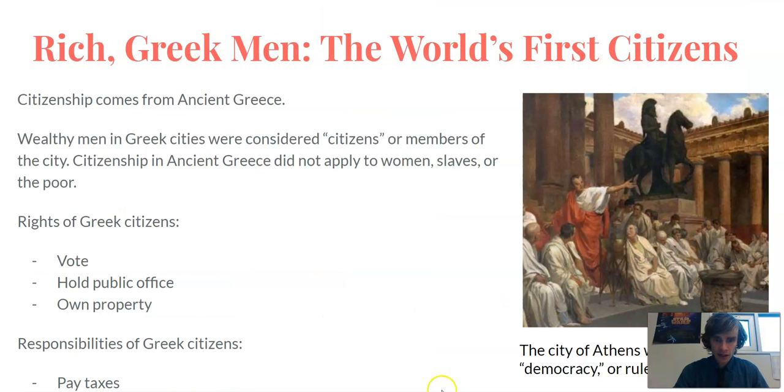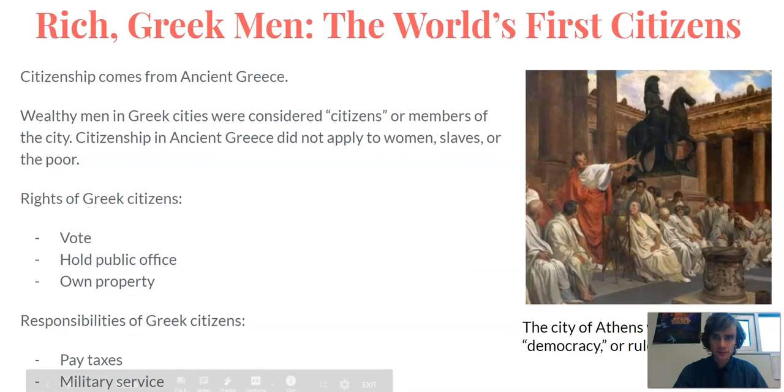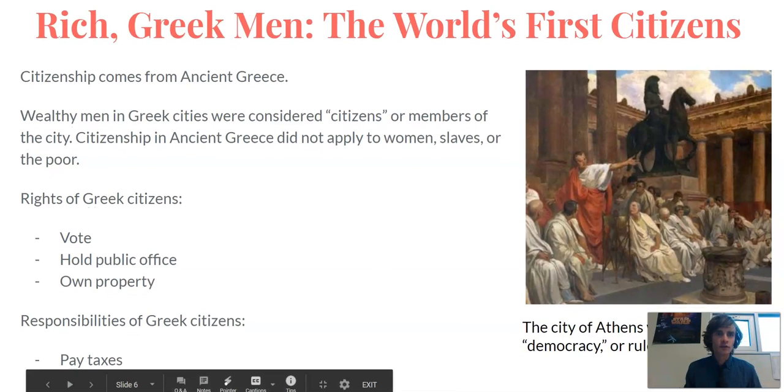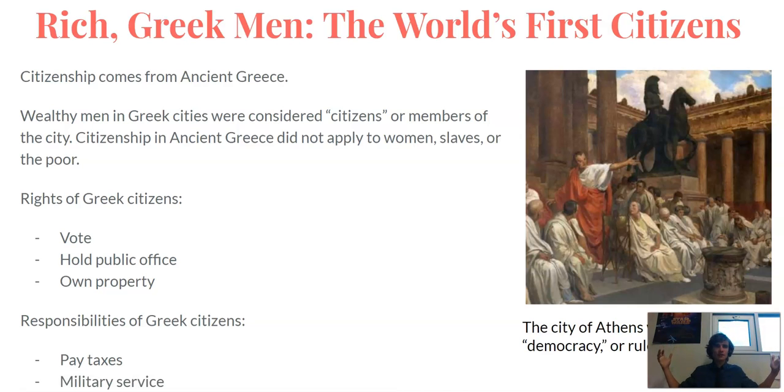So now we're talking about the world's first citizens. So we have rich Greek men were the world's first citizens. The idea of being a citizen comes from ancient Greece. You'll learn about that more in 7th grade, but wealthy men in Greek cities were considered citizens or members of the city. Citizenship in ancient Greece did not apply to women, slaves, or the poor, so it was not everybody, but it was a beginning.